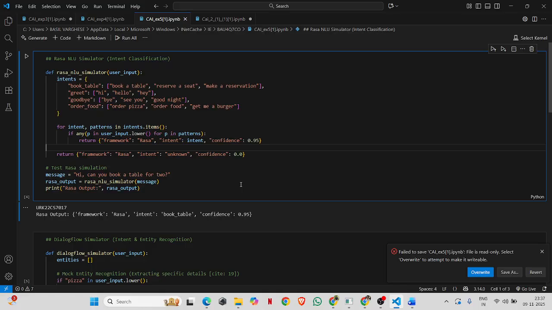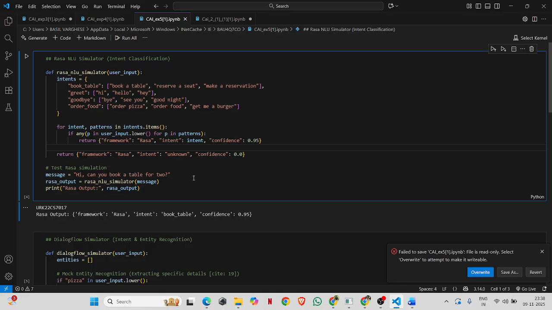Intent classification is a key step in chatbot design. It helps the bot understand what the user wants based on their message. And this code doesn't use the actual RASA framework. Instead, it simulates how RASA NLU works internally using simple Python logic.